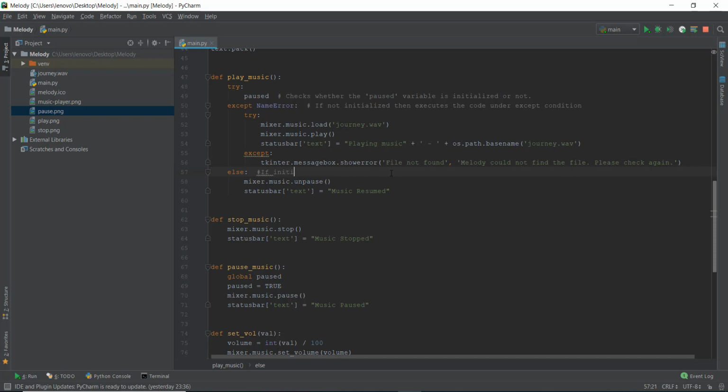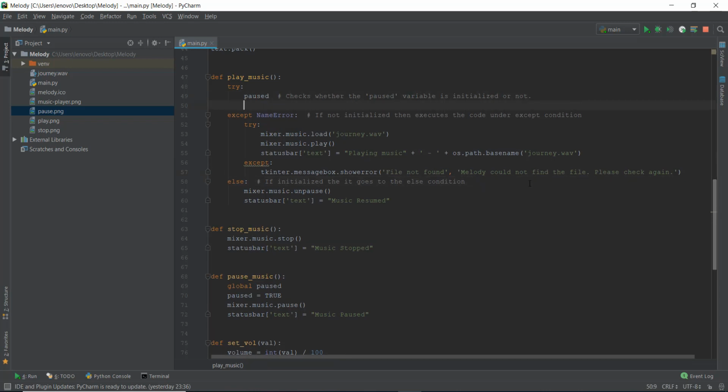All right, and let's go to this else part. If initialized, then it goes to the else part, or else condition. All right, I'm hoping these comments are actually helping you understand what's happening behind the scenes. Let me actually put in some spaces between them.